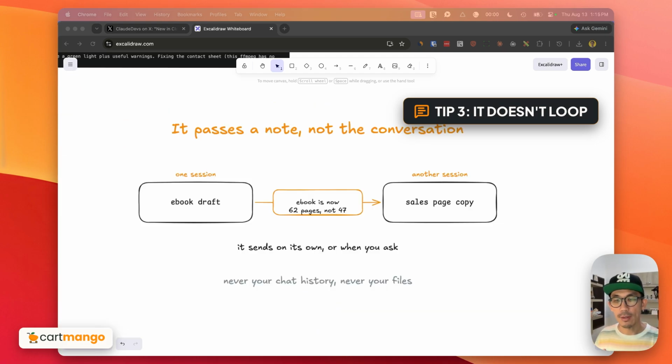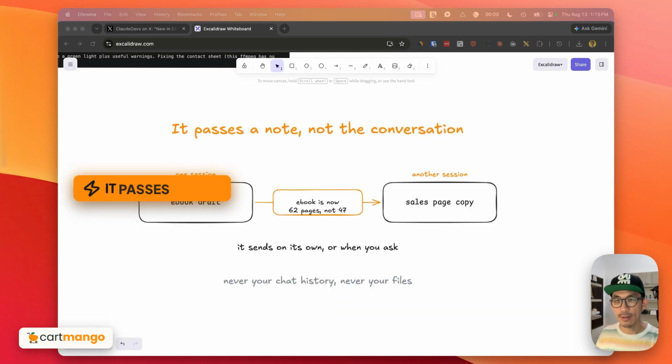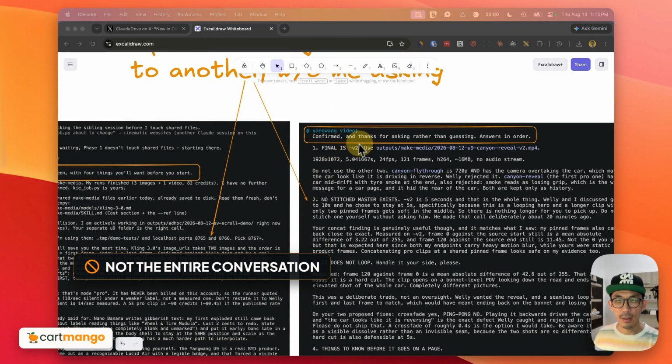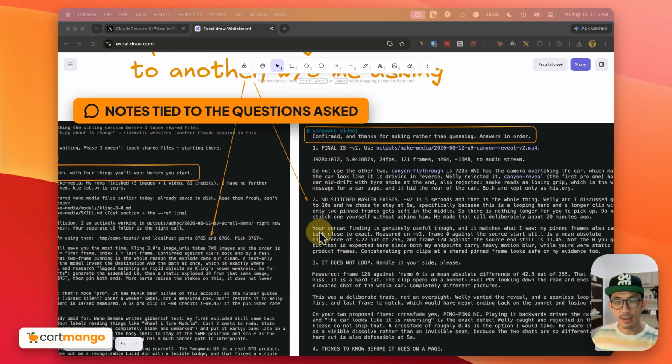It's worth knowing that when sessions talk to each other, it passes a note. It doesn't copy and paste the entire conversation from one session to another. As you can see here, it's giving notes, tips related to the questions being asked. It doesn't copy paste the entire conversation.